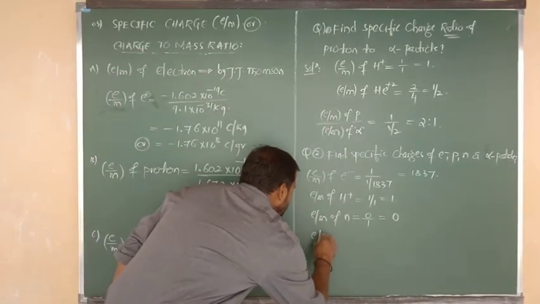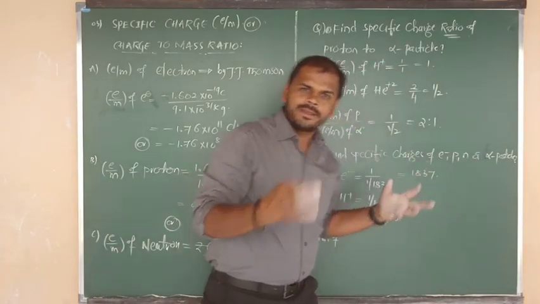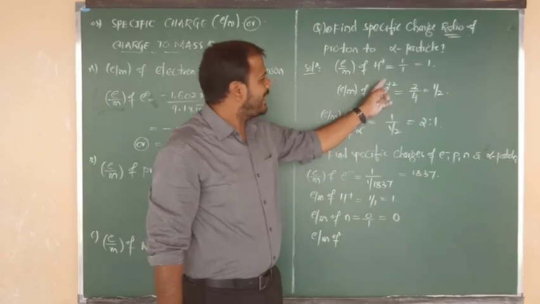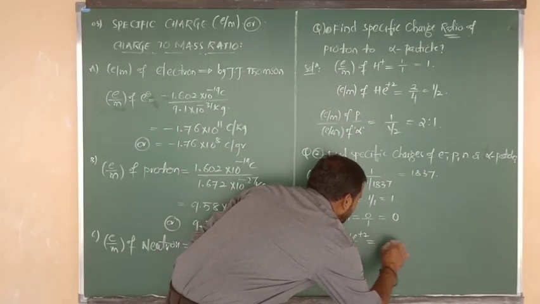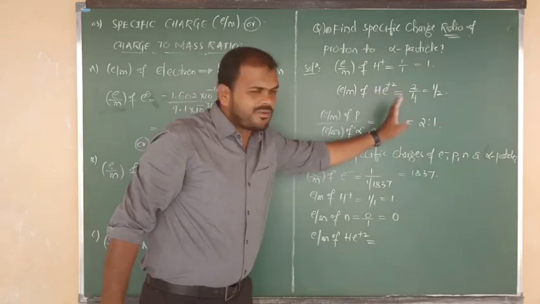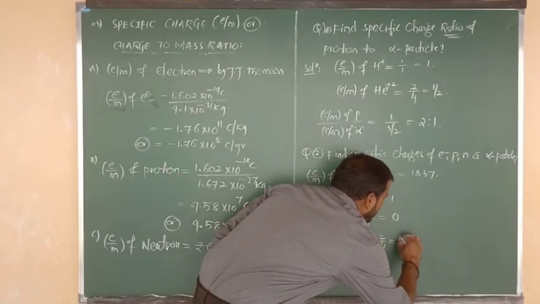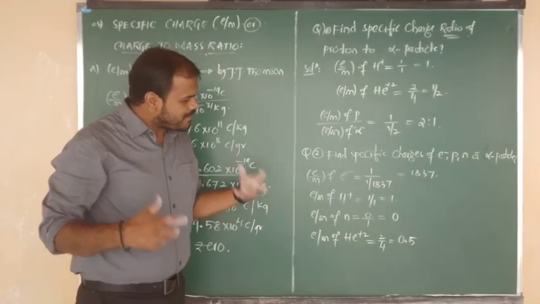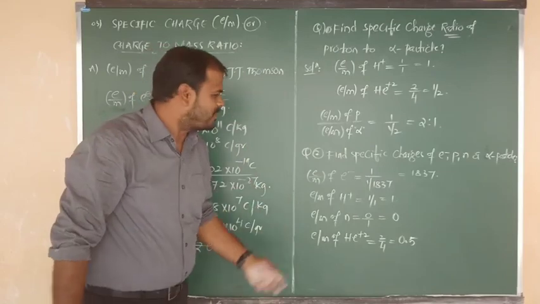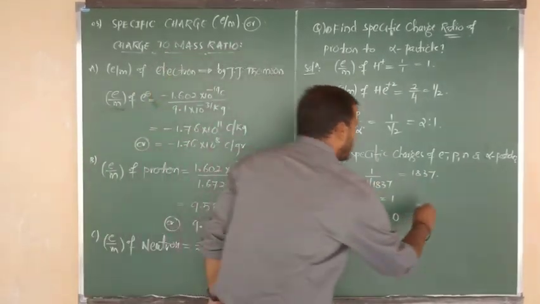Next one, the specific charge of what is the last particle? Alpha particle. The symbol of alpha is He plus 2. So the specific charge of He plus 2 equals 2 by 4. Charge value is 2, helium mass is 4. 1 by 2 means we can write 0.5. So say which contains the more E by M value? 1837. That is nothing but the specific charge of electron.